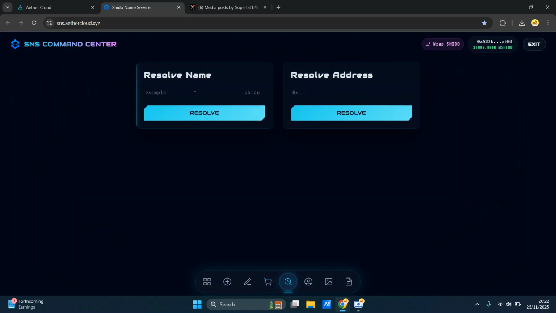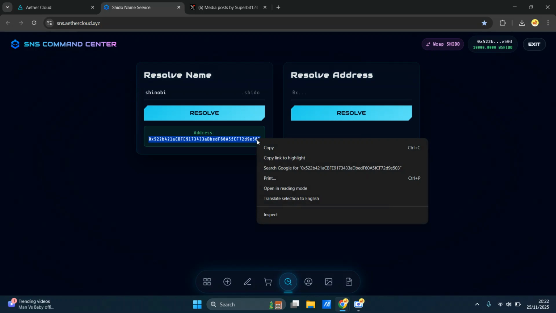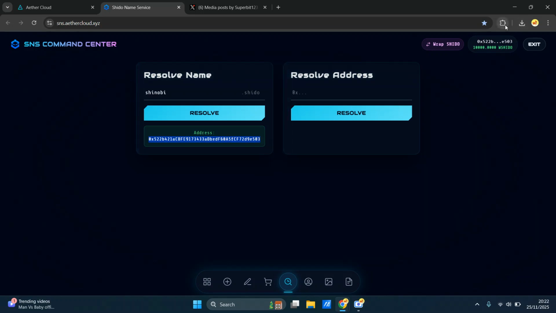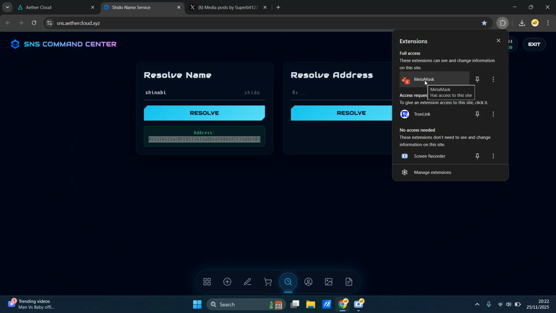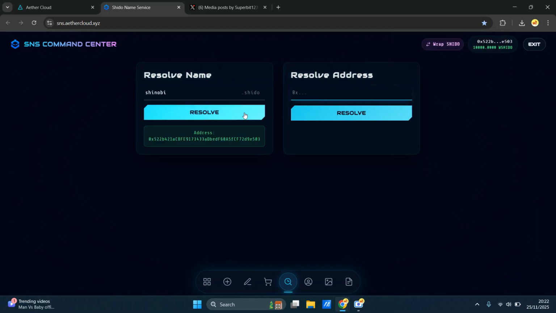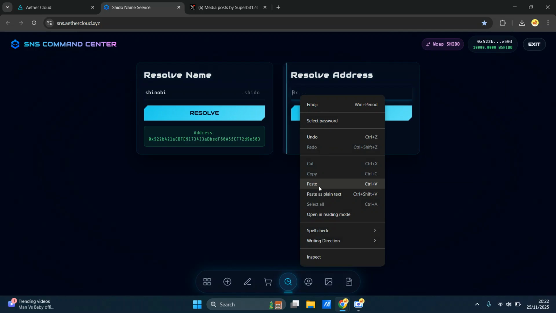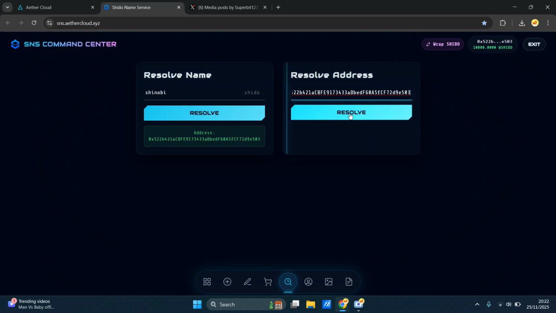The resolver: basically, if I type in Shinobi, this is the name. If I want to find someone's address, or find the name from the address, vice versa. So you see, this is my address, wasn't it? I can copy that, because we know this address is the same one as through here. So if I paste it here, say you've got someone else's address and you're trying to work it out for some reason, you can come here and work it out. This is registered to, as you can see, shinobi.shido.